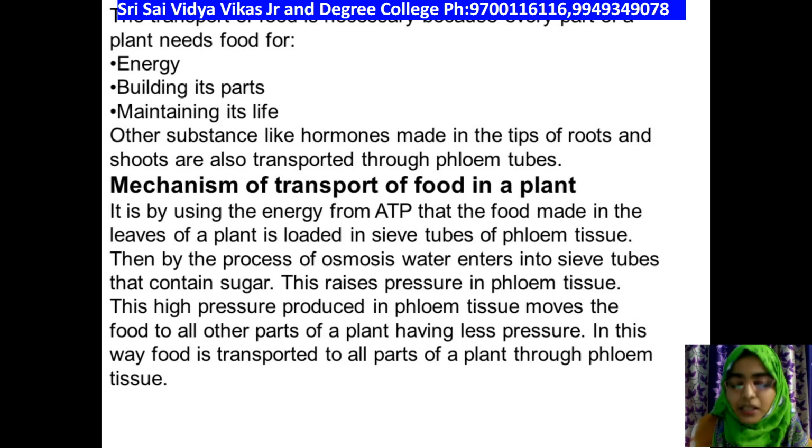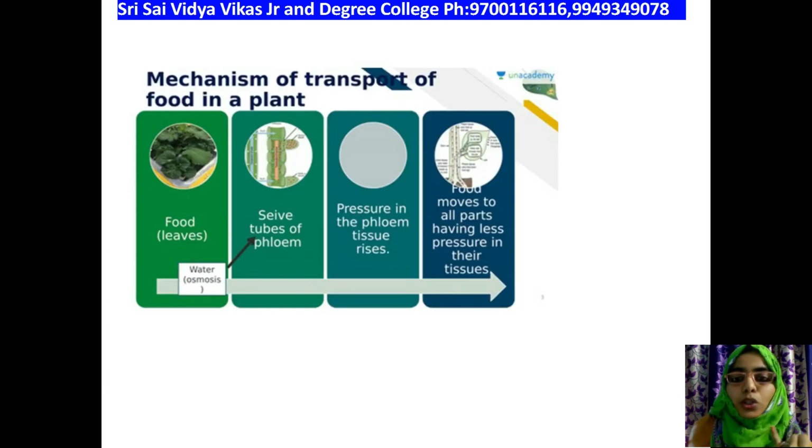Food is produced in the leaves through the photosynthetic process, with the help of light and chlorophyll pigment and in the presence of carbon dioxide. When the food is produced, it is transported to the other parts of the plant through the phloem vessels. Xylem vessels can only transport water and mineral ions, whereas phloem vessels help in transportation of various food particles and large hormones.